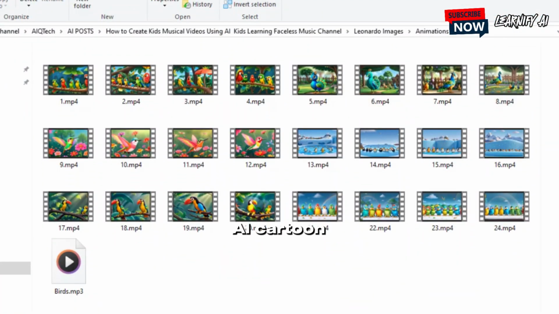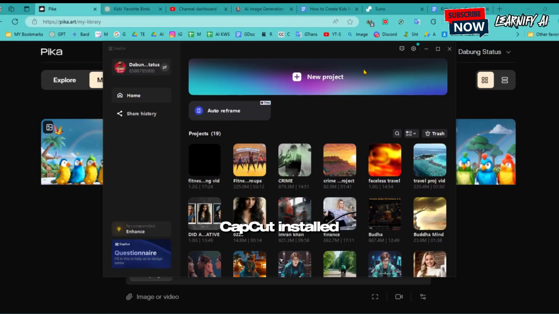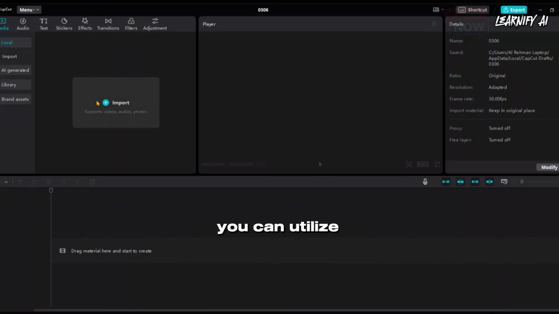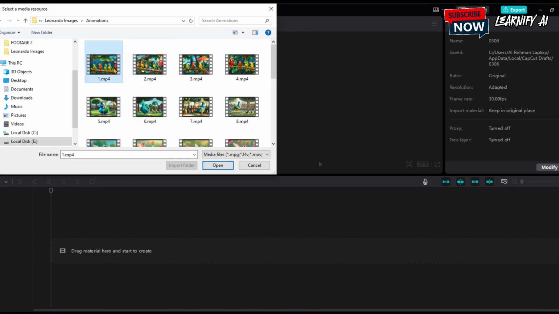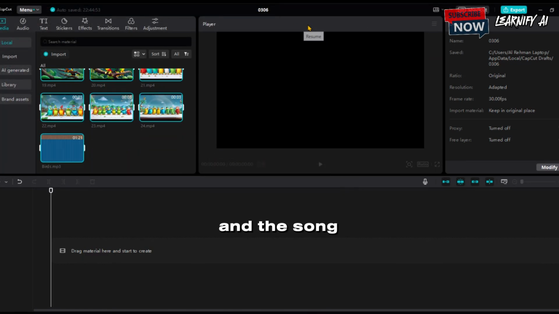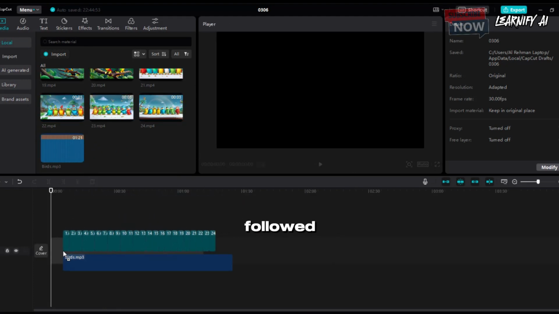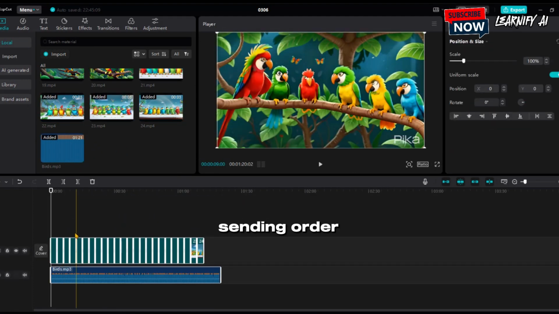Now that our AI cartoon videos are ready, the next step is to compile them into the final video using a video editor. For this task, I'll use the CapCut video editor. If you don't already have CapCut installed on your system, you can utilize their online version. Once you've opened the CapCut video editor, import all of the video clips and the song into the media bin. First, place the song onto the timeline, followed by adding the video clips in ascending order.